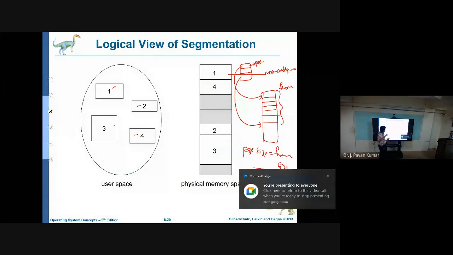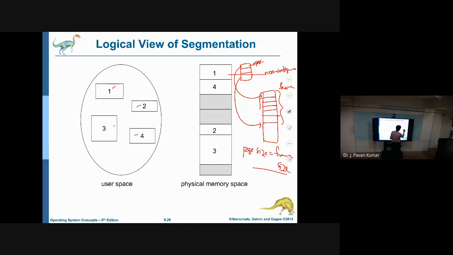Whereas in segmentation, the difference is that we will not divide the main memory statically. We will be dividing it into variable length partitions. The first segment can be 10 KB, the second can be 8, the next can be 15. Like this we can have variable lengths, and these can be at any place, just like pages can be loaded into any frames in main memory.